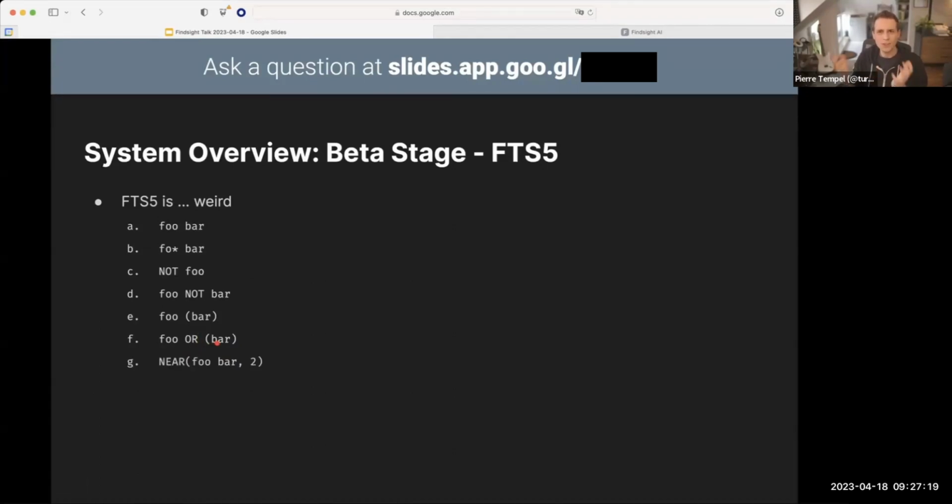And then there are also functions for some reason in this query language, which I think is a massive design mistake. This is a NEAR query, right? This finds documents that have the token foo and bar in that order with at most 2 other tokens in between them. That's completely insane. That should be a function that's in the SQL language and not within the actual text syntax. And there's more stuff like column filters and everything else. So it's very confusing to users.